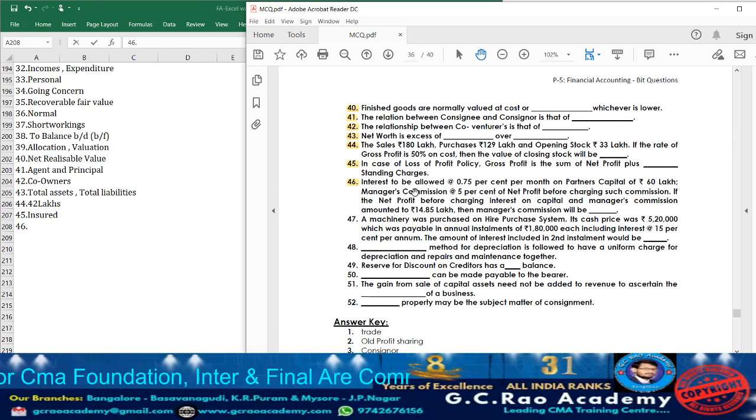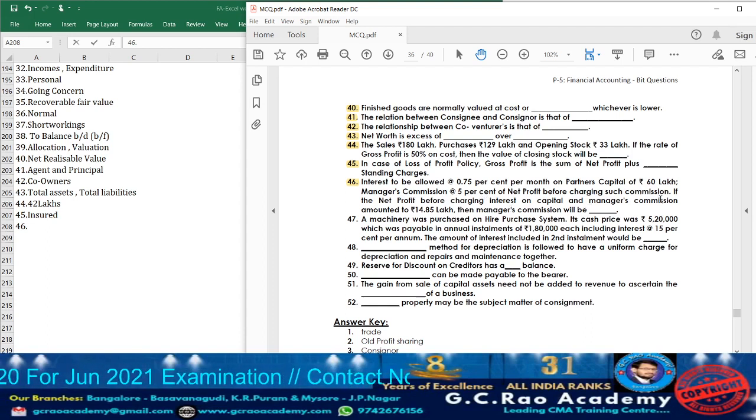What they're telling: interest to be allowed at 0.75% per month on partner's capital of 60 lakhs. Manager's commission at 5% of net profit before charging such commission. If the net profit before charging interest on capital and manager's commission amounted to rupees 14.85 lakh, then manager's commission will be? See, the manager has to be provided commission after charging such commission.